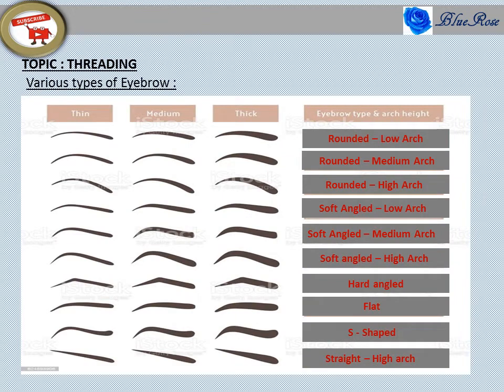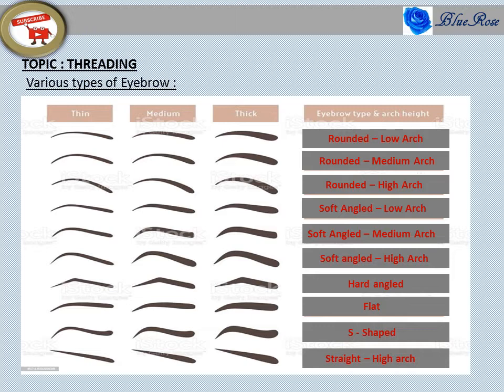Here I have shown the various types of eyebrows, fully listed. These cover about 98% of all eyebrow types for people. I am talking only about women, not men. This topic is not for men, because men with respect to face will not be given this type of eyebrow. We are seeing this only for women.